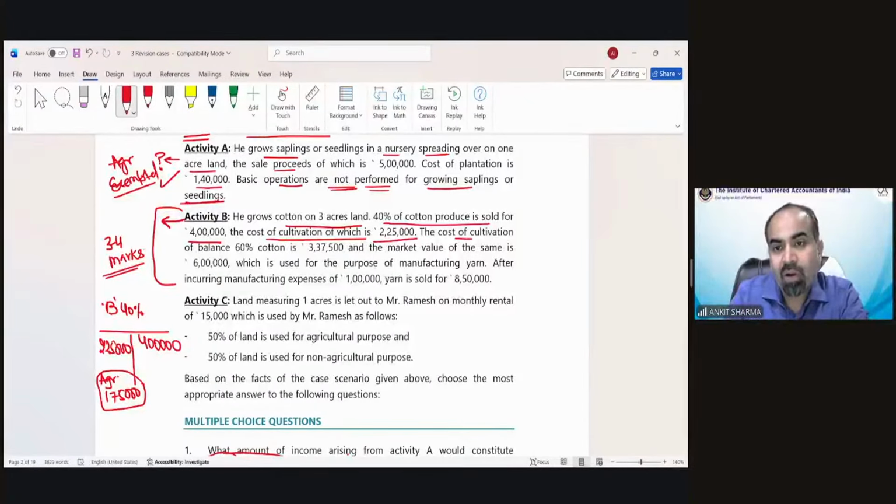Now the cost of cultivation of the balance 60% cotton is 3,37,500 rupees and the market value of the same is 6 lakh rupees.